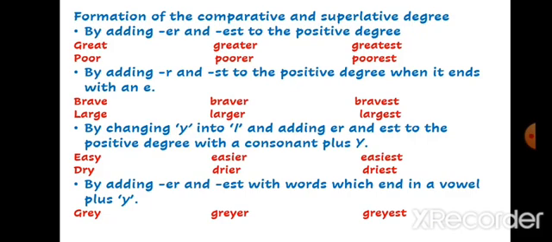Fourth one, by adding -er and -est with words which end in a vowel plus Y. Now see, if a vowel is there before Y, then you will not change Y into I. Y will remain Y, and then you will add -er and -est. Like grey, where E is a vowel. That's why we add -er and -est, and Y will not be changed into I.